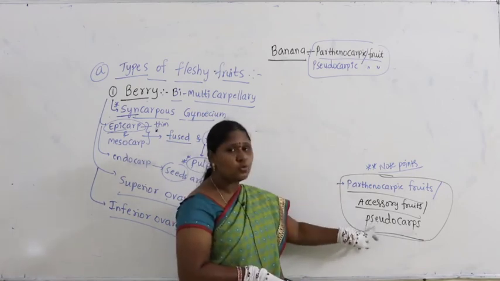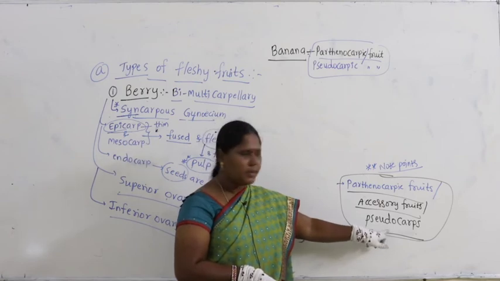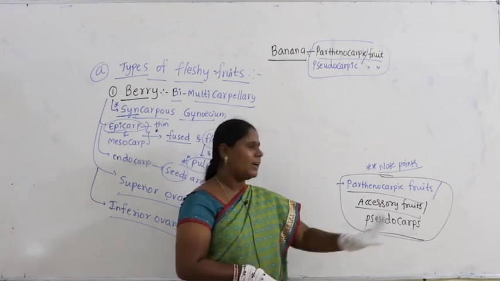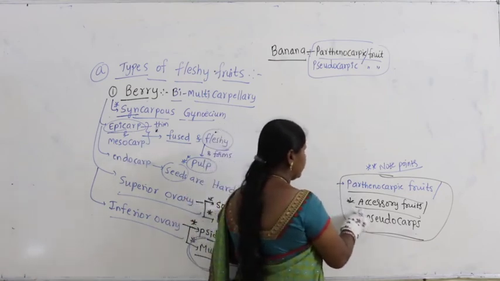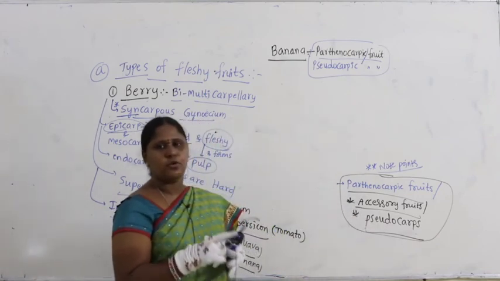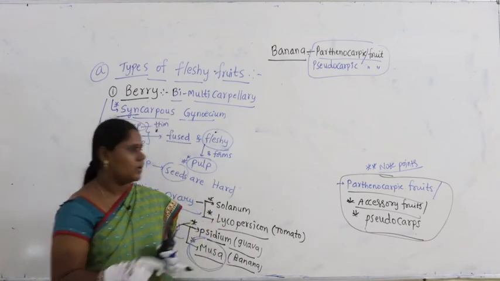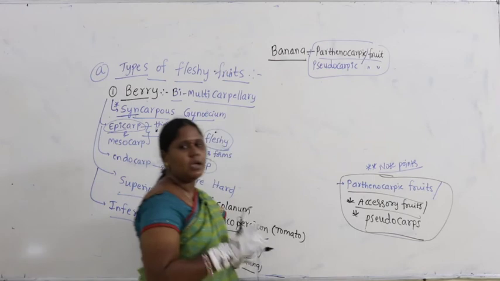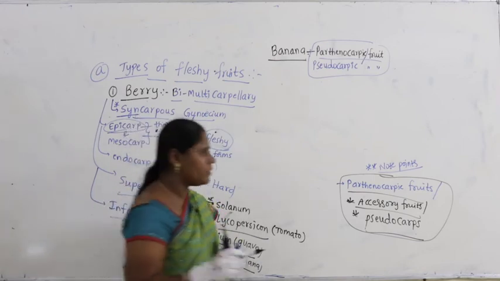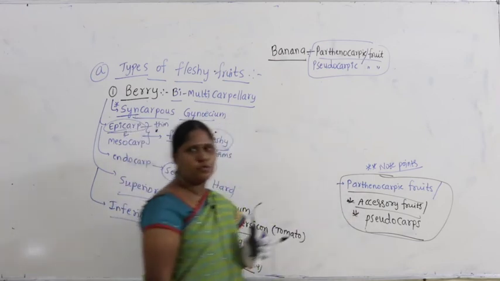That is why it is called pseudocarp, meaning seedless, with no fertilization. Sometimes in the question they will give you an accessory fruit or pseudocarp example. At that time you have to remember the examples of parthenocarpic fruits.